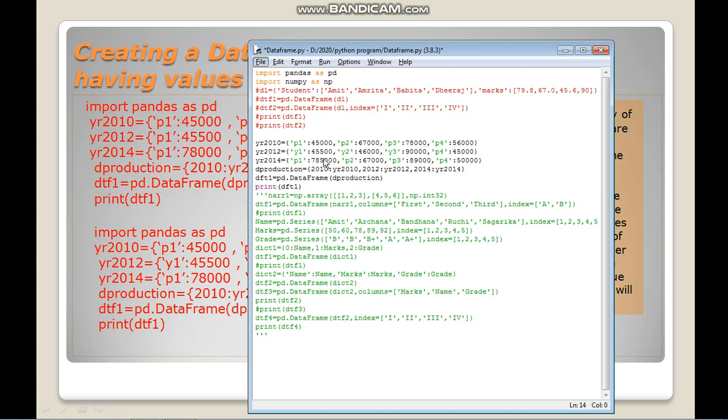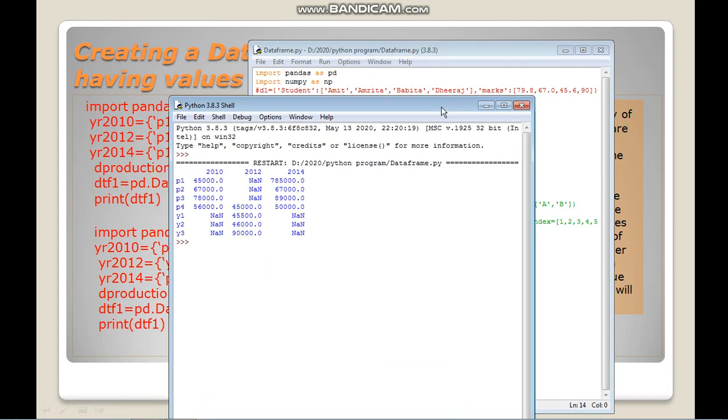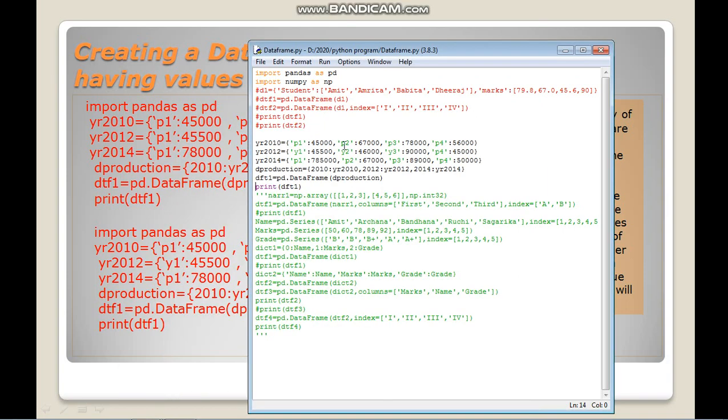So after creating this dictionary of dictionaries, and creating the data frame using this dictionary, what will the output be? Let's just check here. Okay, I'm just running it. So can you see here? So this is the dictionary object.